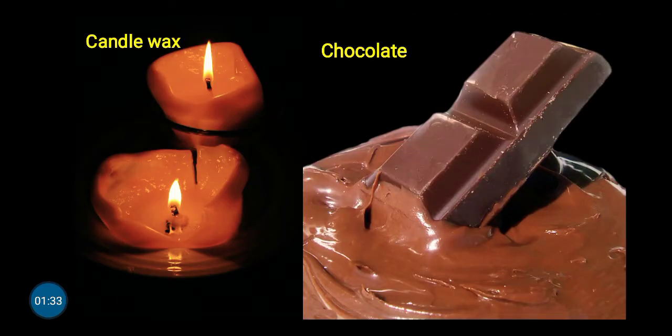When we burn a candle, the candle wax is solid, but when it burns, it gets heat and it melts into liquid wax. Chocolate is solid, but when we melt it, it becomes liquid.